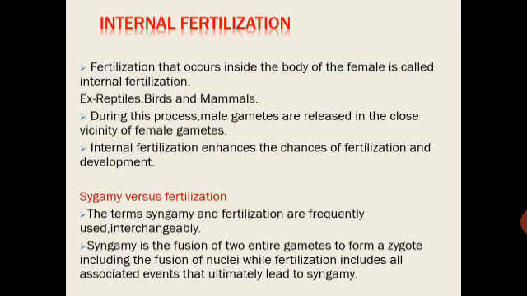During internal fertilization, male gametes are released in the close vicinity of the female gametes, which enhances the chances of fertilization and development. So internal fertilization is more advantageous than external fertilization. The difference between internal and external fertilization may be asked, so note it down.